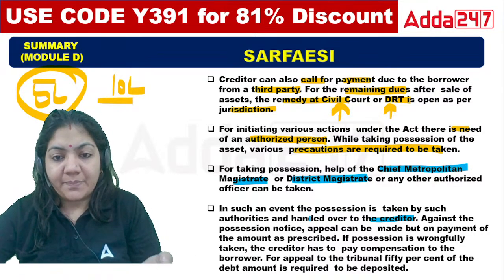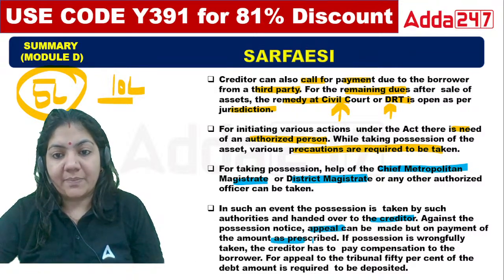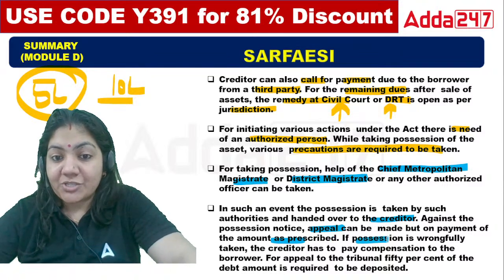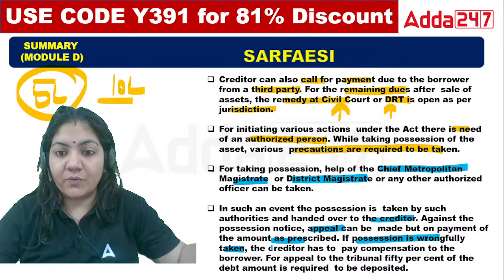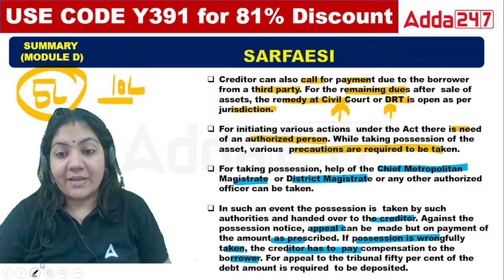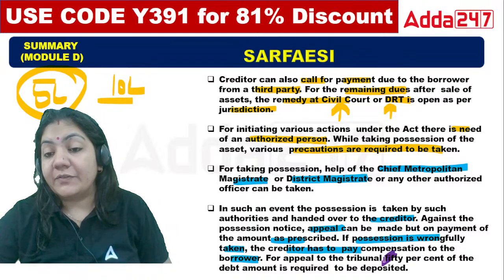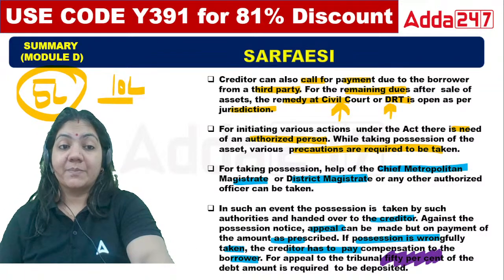Exactly. Against the possession notice, appeal can be made, but with payment of the amount as prescribed. It means in the appeal also you have to pay some amount. If possession is wrongfully taken by the creditor, possession meaning the secured asset of the borrower, the creditor has to pay compensation to the borrower. And for appeal to the tribunal, you have to pay 50% amount to be deposited. 50%. We already know this one, 50%. Why only 50% do we have to pay?